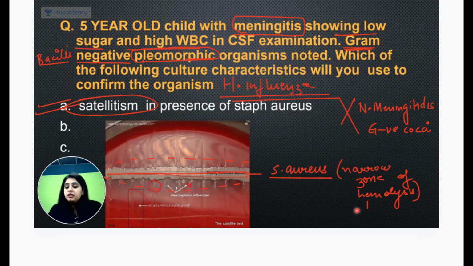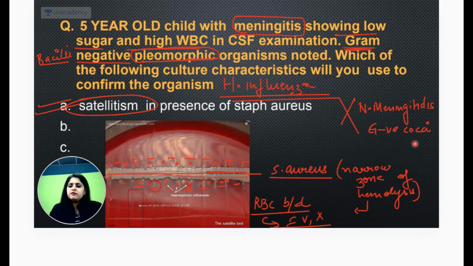Why do you want to break the blood? Because when the RBCs will break down, there is going to be factor 5 and 10 that will be released. Factor 5 and 10 release होगा. Hemophilus influenza needs factor 5 and 10. That is why once it starts getting factor 5 and 10, it will like a satellite, it will grow here. यहाँ जहाँ पे factor 5 10 मिल रहा है वहाँ it will grow. So that is why you call it satellitism, and that is what you had over here.